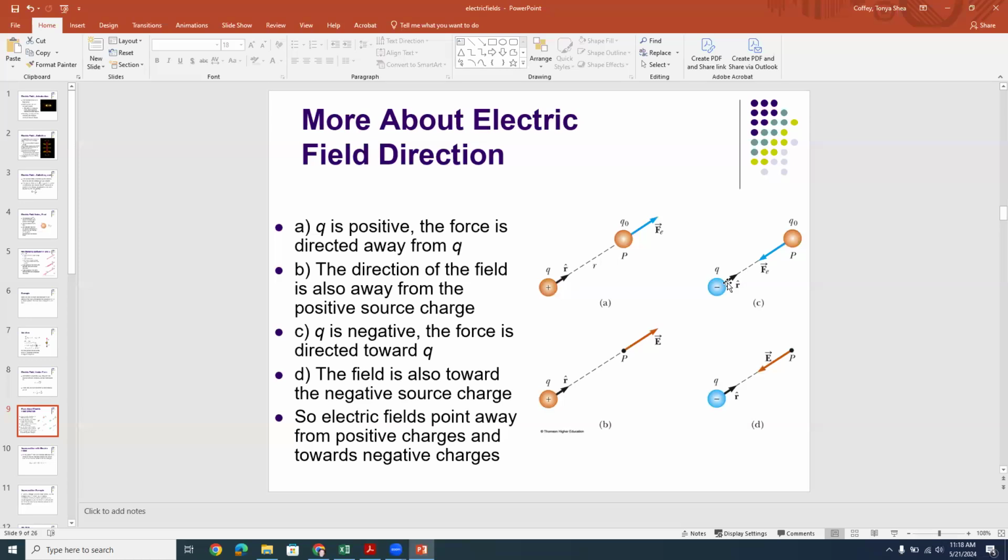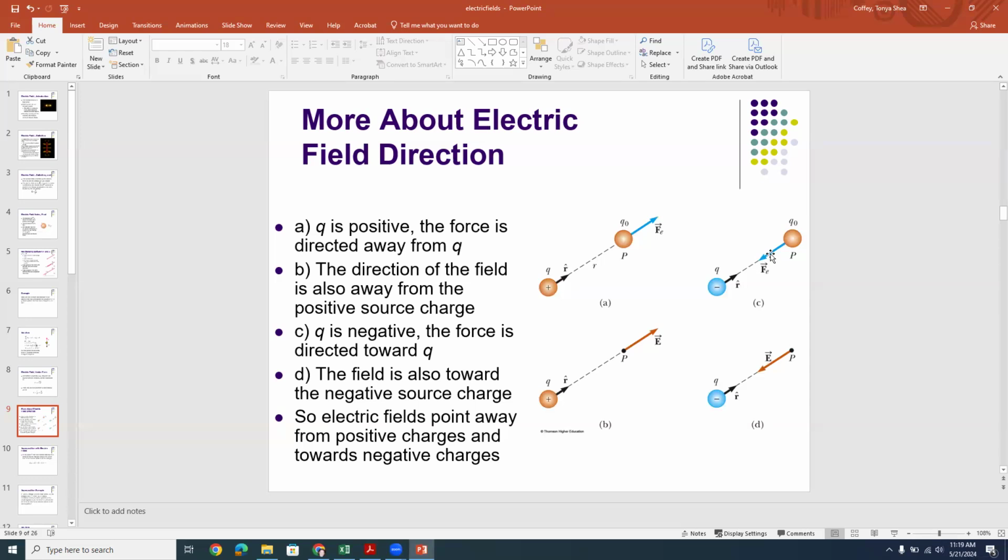Now, if you had a negative source charge, which is the right-hand column here with the blue Q source, then if you put a positive test charge in the presence of that negative source charge, it would be attracted to that negative charge, because opposites attract here, right? So that means the force that Q naught would experience, if it's up and to the right from the source charge minus Q, would be pointing down and to the left. It would be attracted to the charge, and so it would go down and to the left, okay?